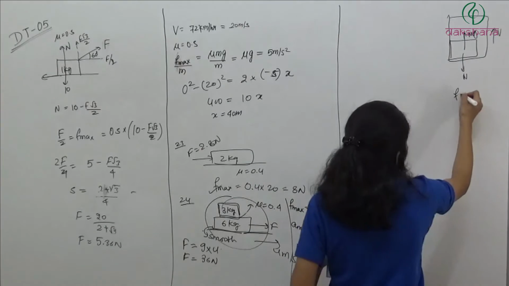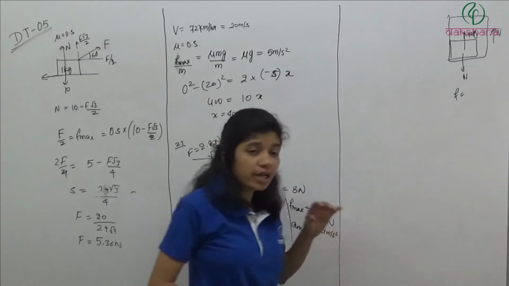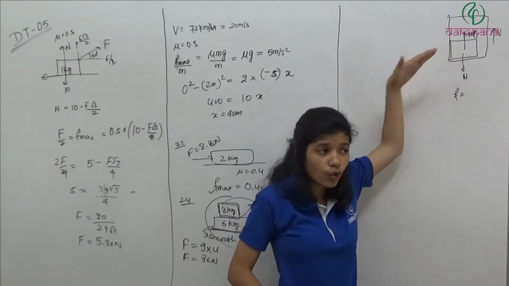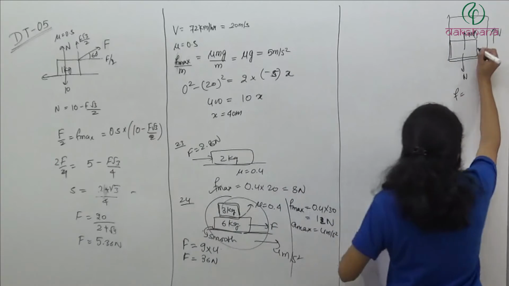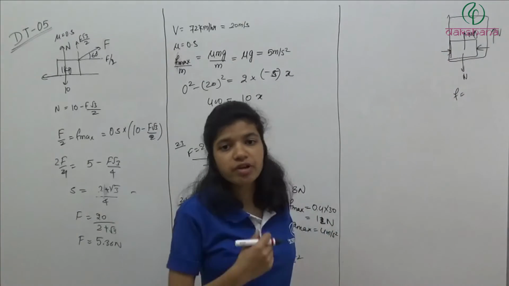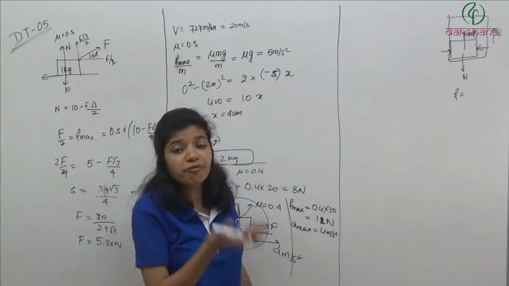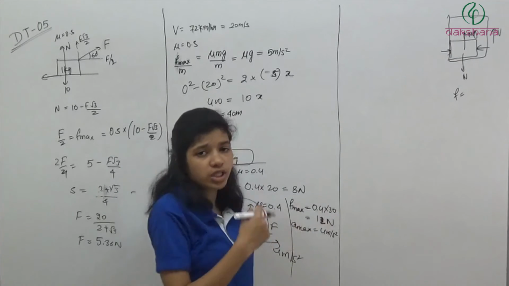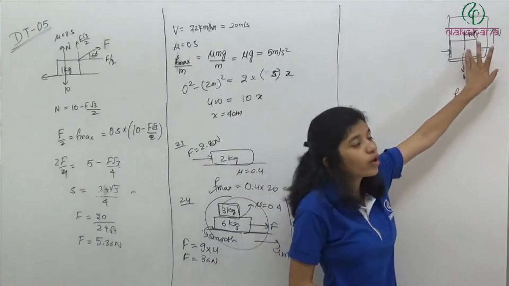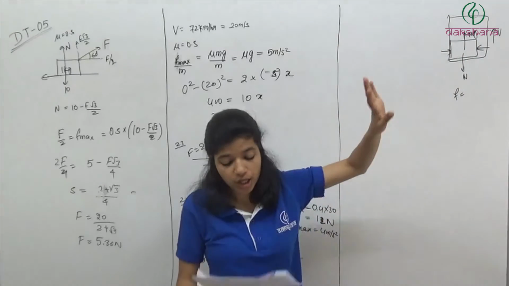How much friction will be acting? Friction will start acting when you apply a force on this in the horizontal direction. If you are applying some force from here or from here, then friction will act. But this entire motion is happening in the vertical direction. There is no force in the x direction. Why would friction act? So there will be no friction, zero friction.